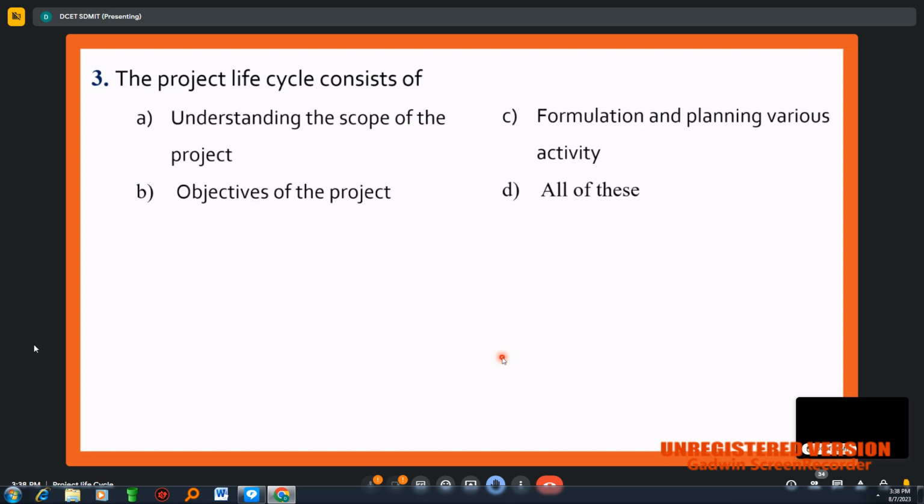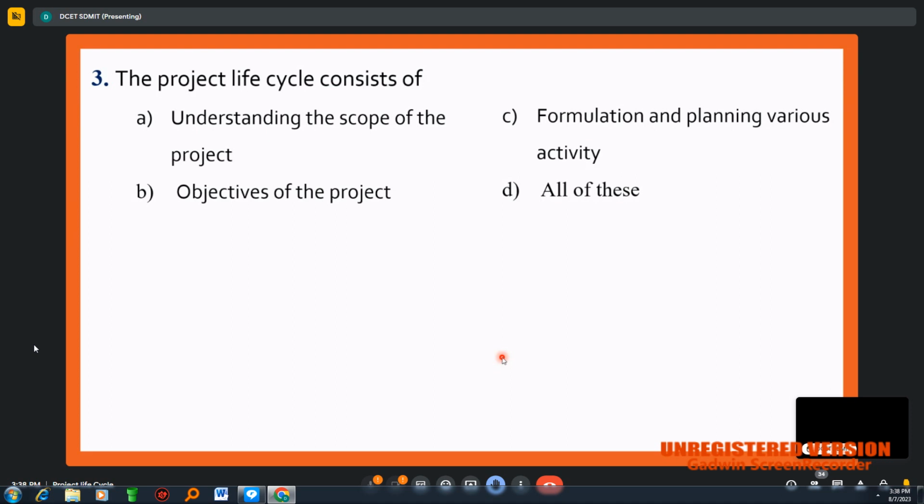Next question: the project life cycle consists of understanding the scope of a project, formulating and planning various activities, and objectives of a project. So next is all of this. What is the answer? All of these. Yes, very good. So when it comes to the project life cycle, we need to understand what the scope is, and that is in the initial stages itself.